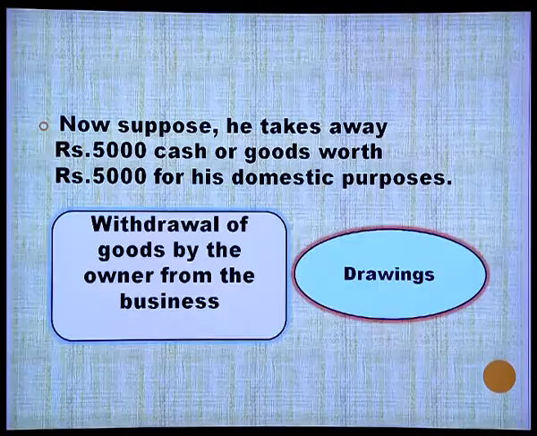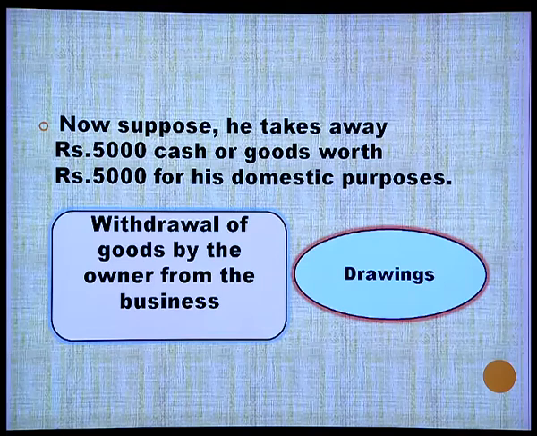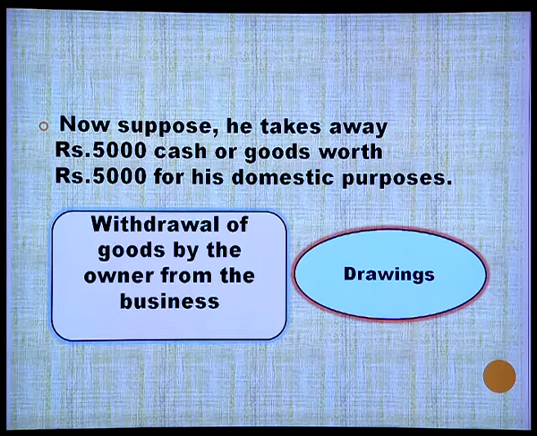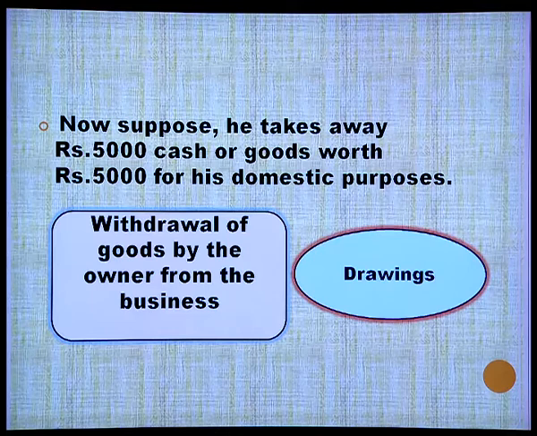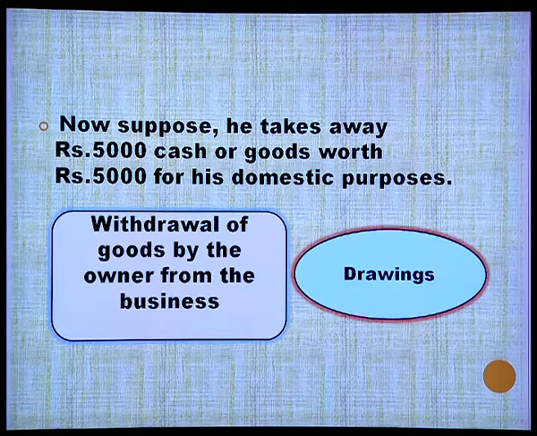Now, suppose he takes away rupees 5,000 in the form of cash or in the form of goods for his domestic use. Withdrawal of goods by the owner from the business, this is the case. So, you will record it in the business accounts as drawings.